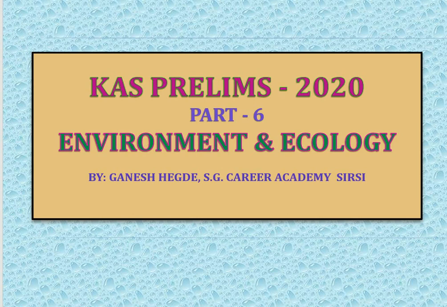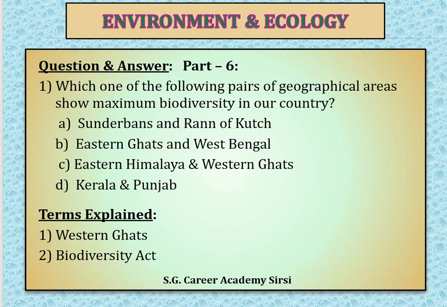We are continuing with the KAS Preliminary 2020 Part 6, Environment and Ecology. We are carrying out this program with an innovative aspect of question and answer and analysis. So today's question about the environment is: which one of the following pairs of geographical areas show maximum biodiversity in our country? A. Sundarbans and Rann of Kutch.